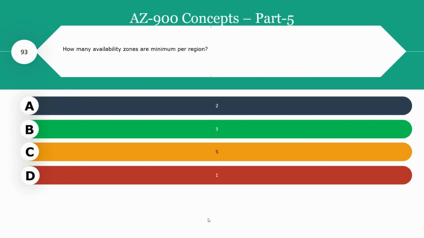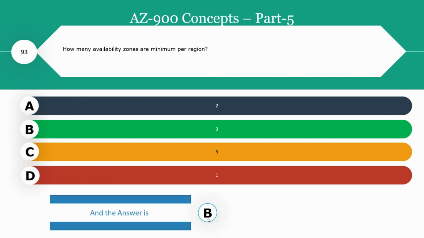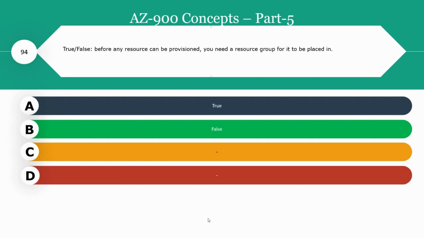Next question, how many availability zones are there minimum per region? The right answer for this question among 2, 3, 5 and 1 is option B, that is 3. To ensure resiliency, a minimum of 3 separate availability zones need to be present in all availability zone enabled regions. And so 3 is the right answer.